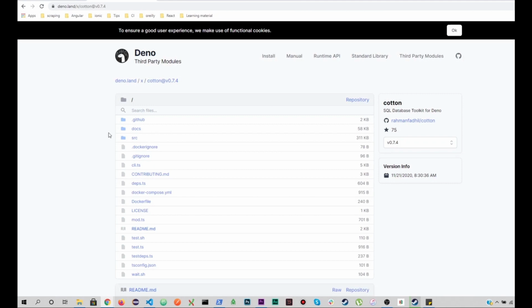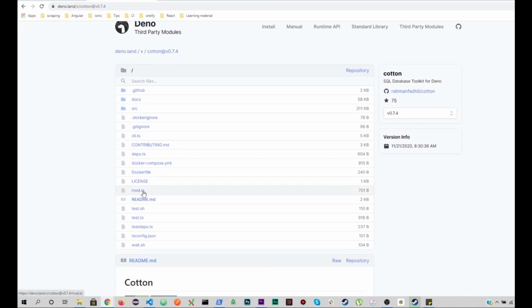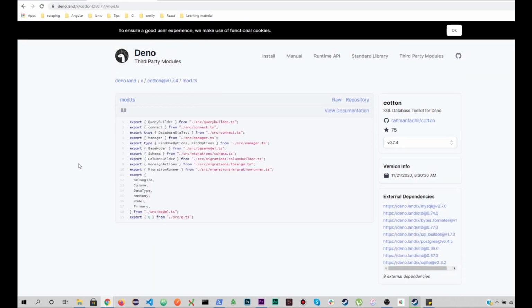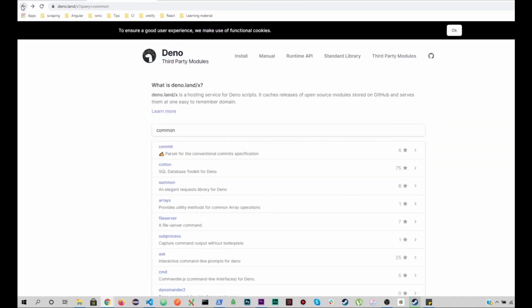If you want to connect to database, you can use this Cotton package, and for it to use, you can import this mod.ts file, and in this mod.ts file you can import the connect variable, this one, right? So this is going to allow you to connect to the database, and you can give the type of database inside it. Type can be SQLite, MongoDB, SQL, Postgres database, and you can give the parameter to it, right? So this is a cool library that you can use.